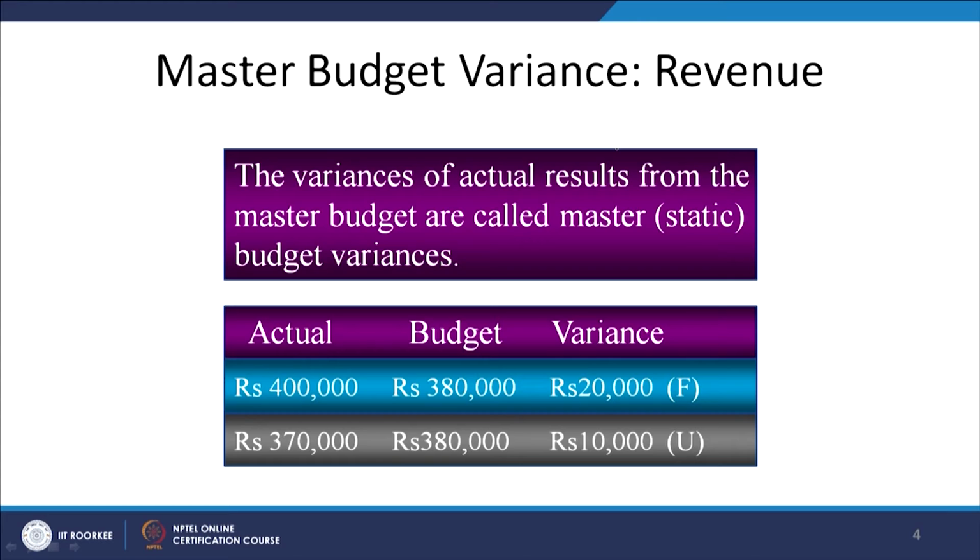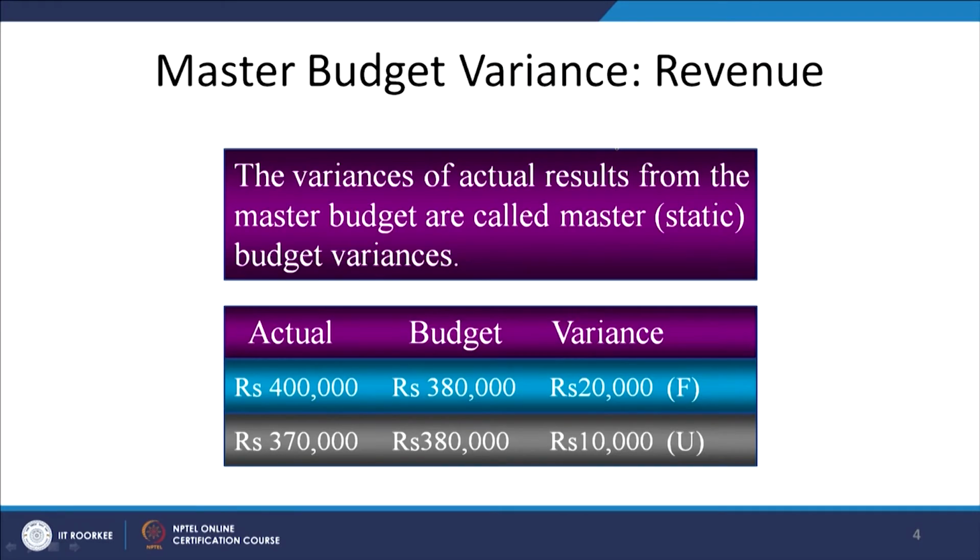So, for example, the first one is the sales value, that is 4 lakh rupees. The budgeted was 3,80,000. So, now we have a favorable variance of 20,000. We have sold 20,000 rupees more. And the second part may be the cost: the total cost of goods to be sold was expected to be 3,80,000, but actually the cost has come down. So, in this case you can call this another variance. What was the budgeted cost? 3,80,000. Actual cost has come down to 3,70,000. So, this is a variance of 10,000, right.